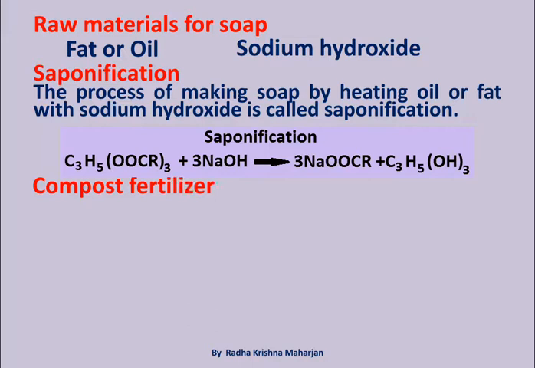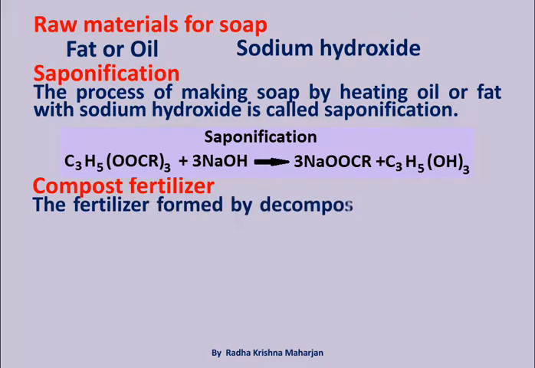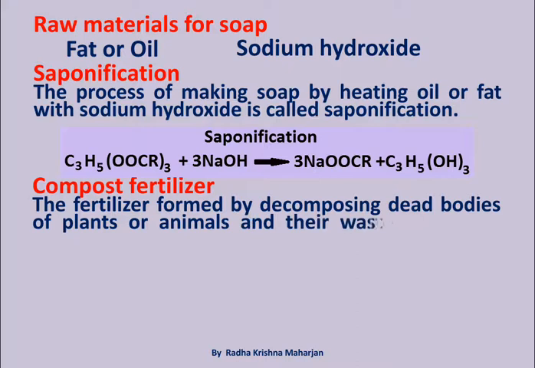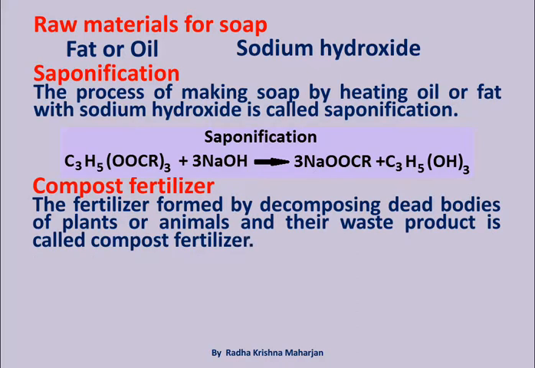Compost fertilizer: the fertilizer formed by decomposing dead bodies of plants or animals, and their waste product is called compost fertilizer. Example: manure formed in peat.